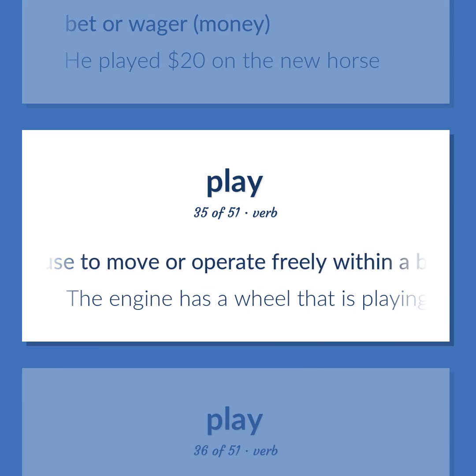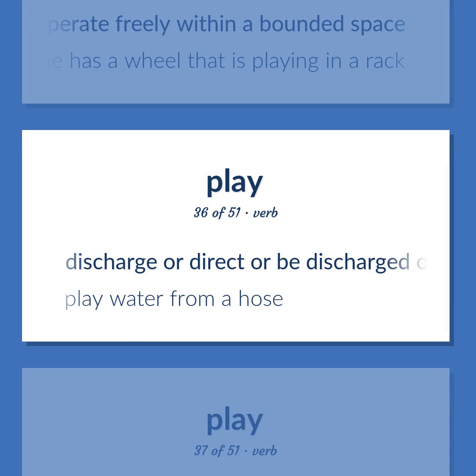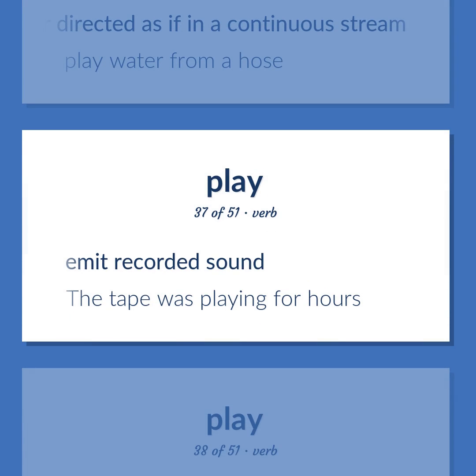Cause to move or operate freely within a bounded space. The engine has a wheel that is playing in a rack. Discharge or direct or be discharged or directed as if in a continuous stream. Play water from a hose. Emit recorded sound. The tape was playing for hours.